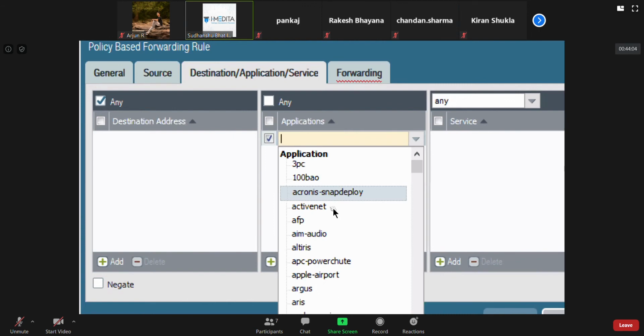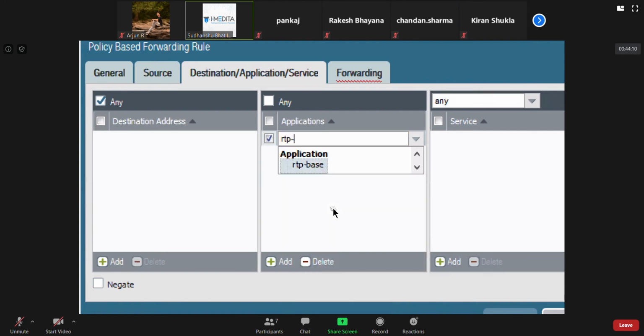For voice over IP, the protocol that is used is RTP. If you look at that RTP based application here, it identifies that the traffic is RTP based, which basically means the audio traffic of VoIP.